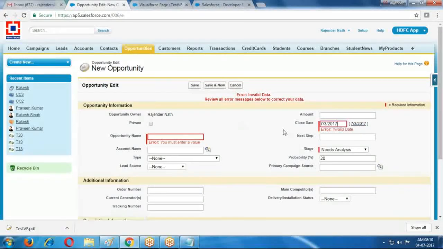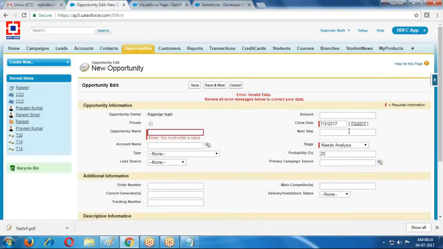If I provide it in the proper way, there is no error. If the field is empty, a null value, then it generates an error message like You must enter a value. By default Salesforce provides some validation rules. These types of validations are nothing but system validations.